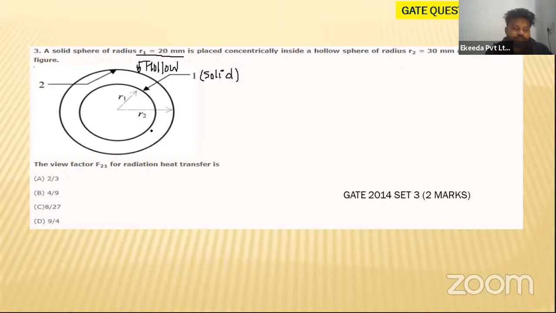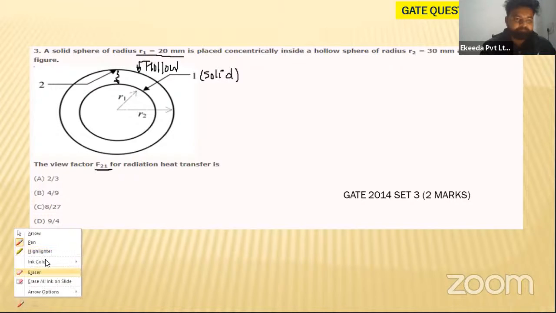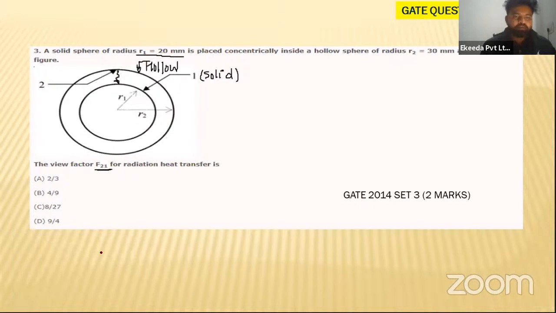The view factor F21 for the radiation heat transfer is asked. This is surface 2, beta. Radiation leaving surface 2 and falling on 1 is asked, F21. So tell me the answer in the chat box. Let us see. Can you calculate the area, beta? Area, मैं solution यहीं पे करते हैं. अभी there is a lot of space available. So let us see the solution.